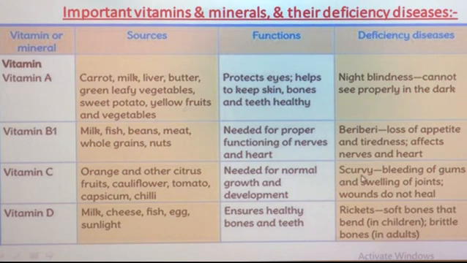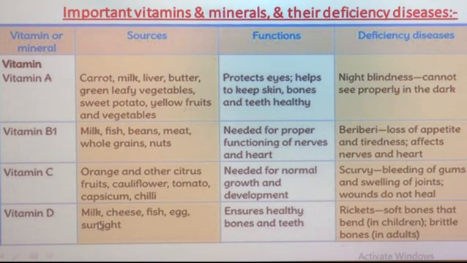And the disease which is caused due to deficiency of vitamin C is scurvy. What is meant by scurvy, or what happens in scurvy? In scurvy, there is bleeding of gums. Bleeding of gums means blood is coming out from your gums. Then swelling of joints. Then wounds do not heal. If you get an injury or wounds, then they do not heal if there is a deficiency of vitamin C.